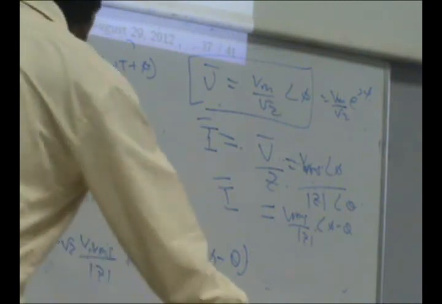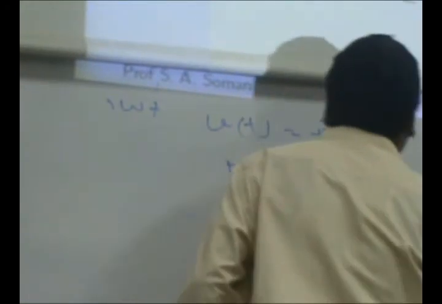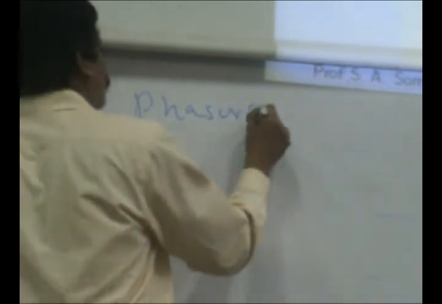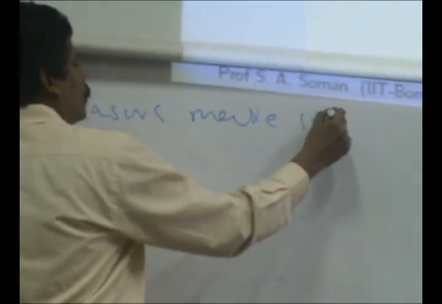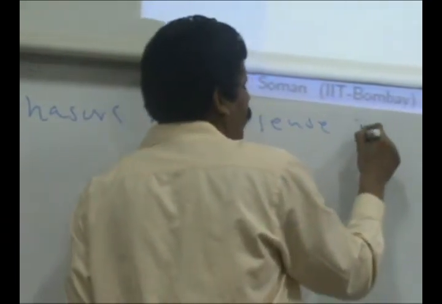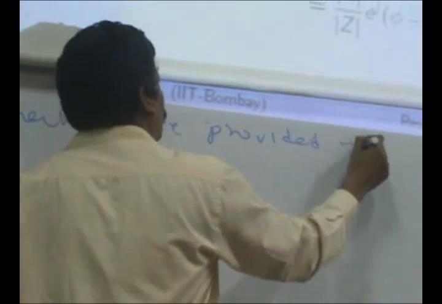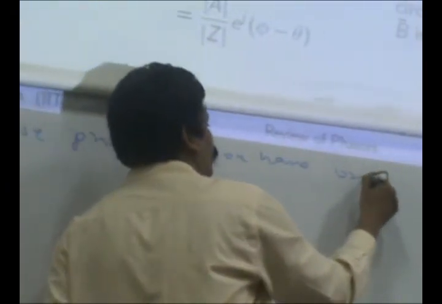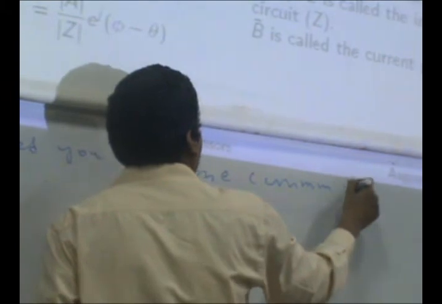Now, since we are talking of PMUs, phasor measurement units and things like that, I should mention here that phasors make sense provided you have one common reference.